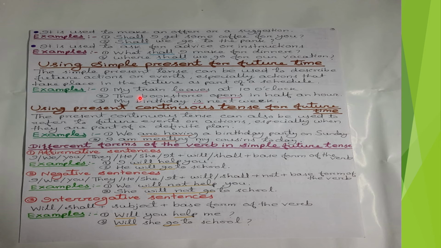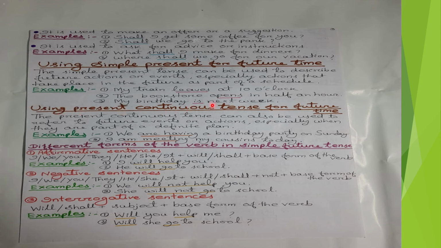So we can use simple present tense also. Number 2, the bookstore opens in half an hour. The bookstore will open. Third example, my birthday is next week. My birthday will be in the next week, so we can use simple present tense also.